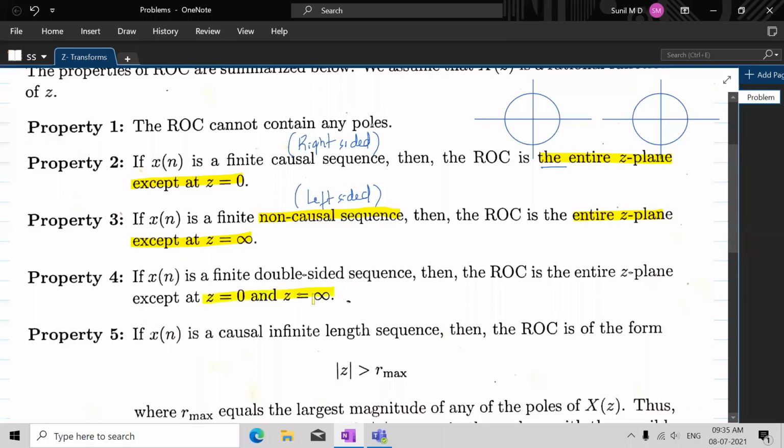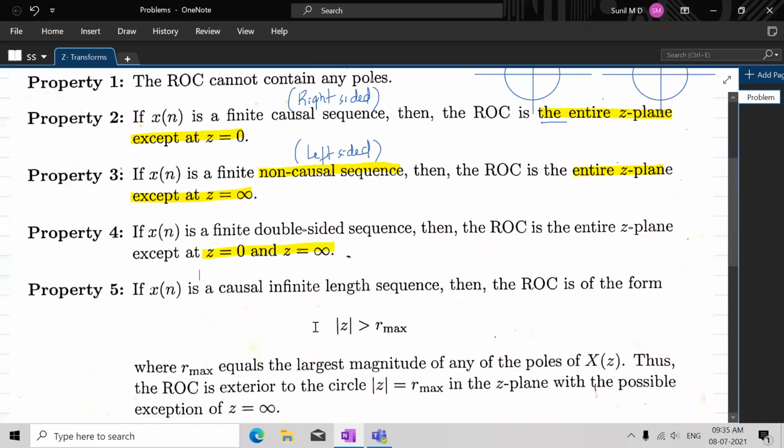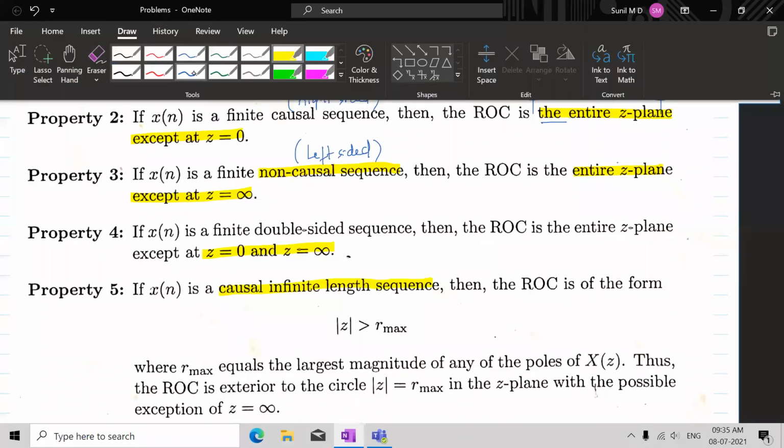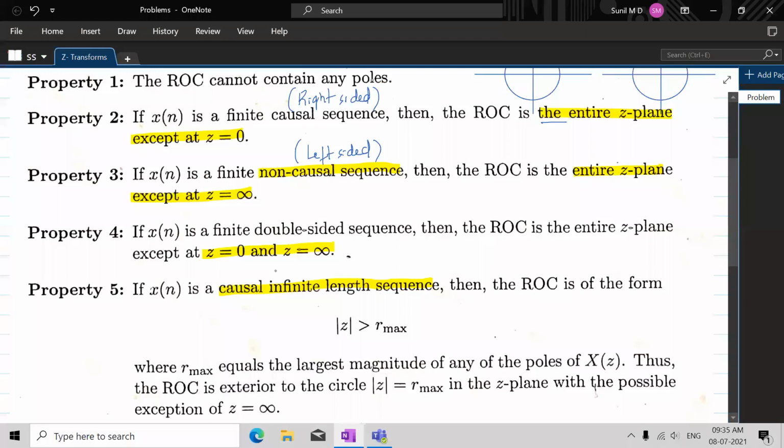Now, the infinite length sequences come here. We have to discuss causal infinite length sequences, which means right-sided. The example that we had taken was the positive time exponential. It's not minus, mind you.